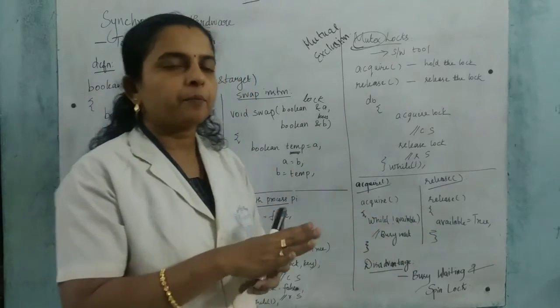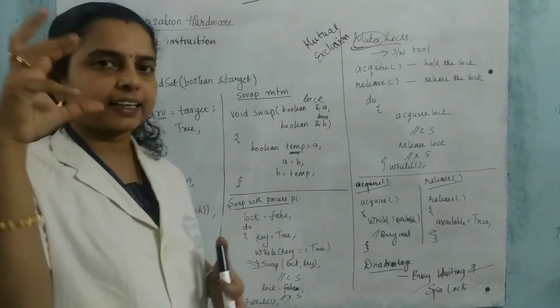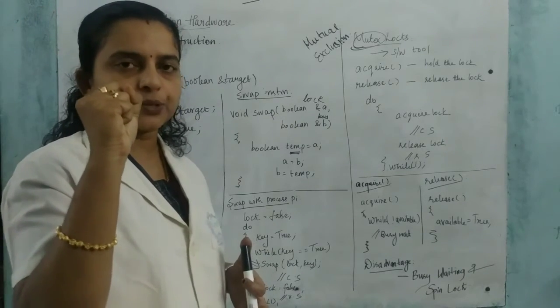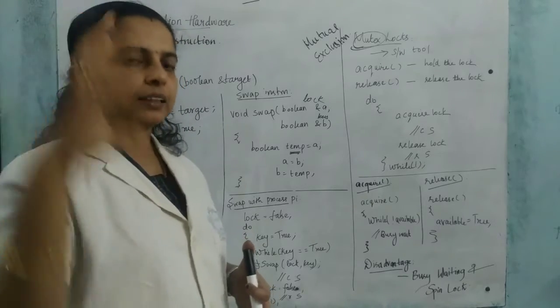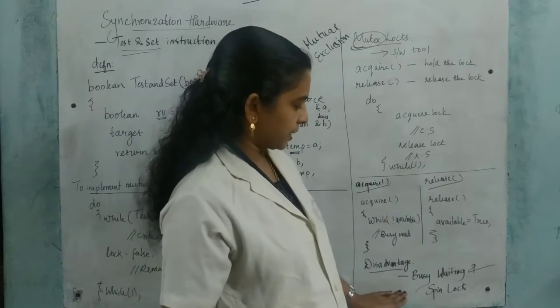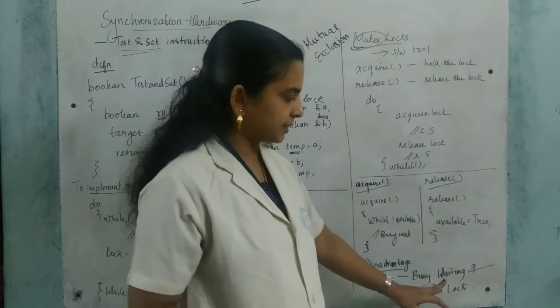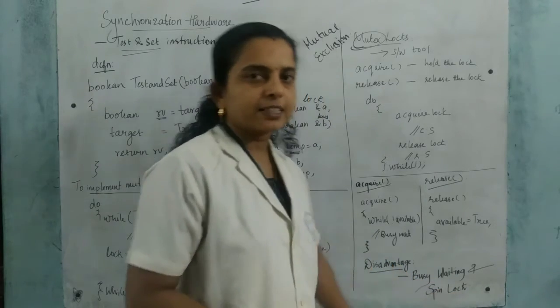Okay, if any process is entering inside the critical section, the lock is acquired, so that any other process cannot enter inside. And if it is completed, the lock gets released. Understand? Here we have one disadvantage, that is busy waiting and spin lock.